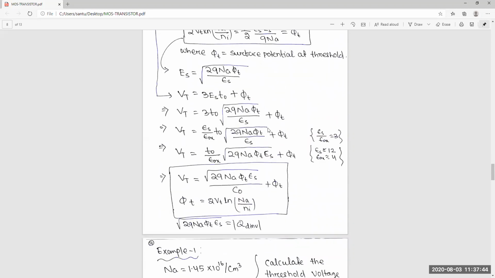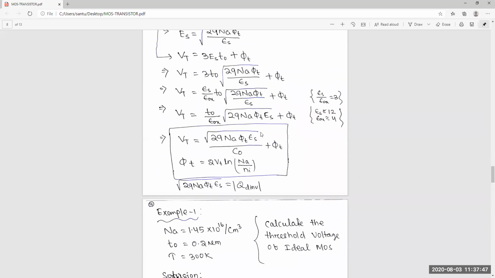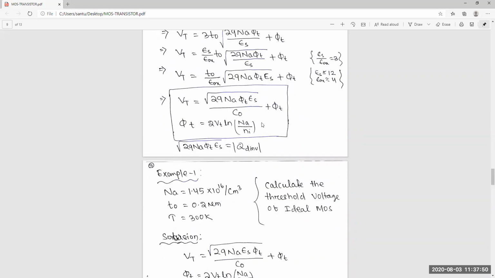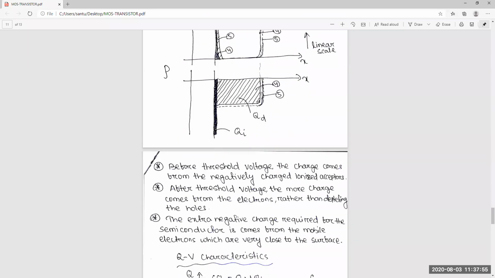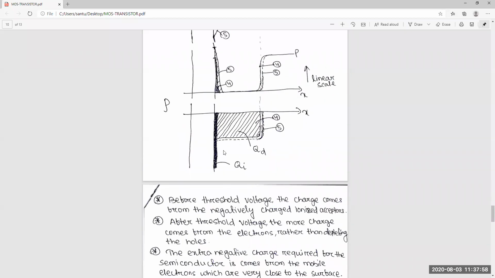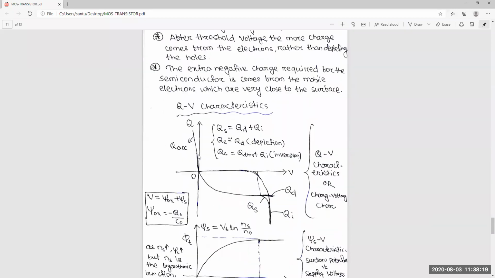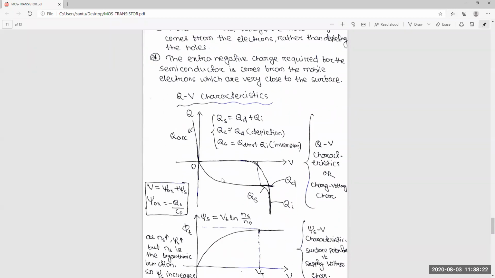Sir, that Qi is the implanted ions or implant? Where that Qi, this part? Yes, sir. Not implanted ions. There are mobile electrons inside the semiconductor near the surface. So a lot of mobile electrons are there that will be attracted by this positive voltage. Okay, sir. Okay. So now I'll give more explanation on the next slide.